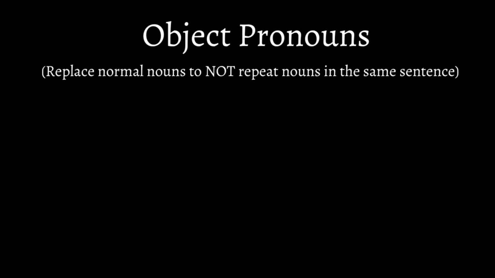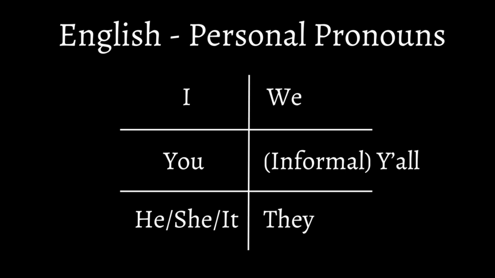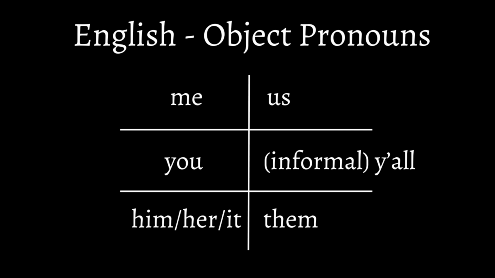So in this video, I would like to explain personal object pronouns in Russian. Object pronouns in any language replace normal nouns so that you don't have to repeat nouns in the same sentence. In English, there are the normal personal pronouns, which are I, you, he, she, it, we, informal y'all, and they. Then there are the object pronouns that replace the nouns with an object: me, you, him, her, it, us, informal y'all, and them.